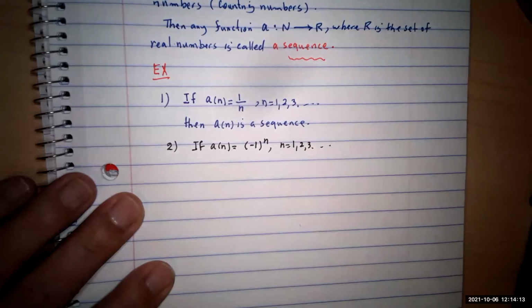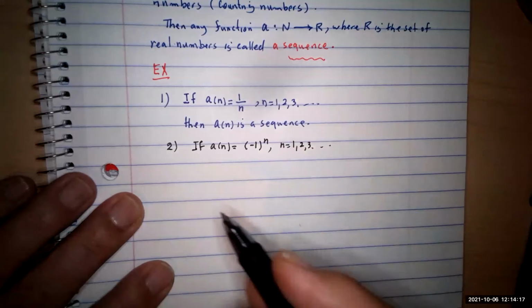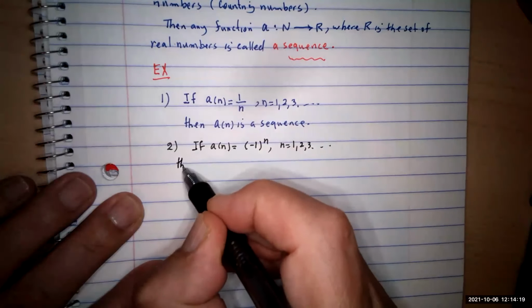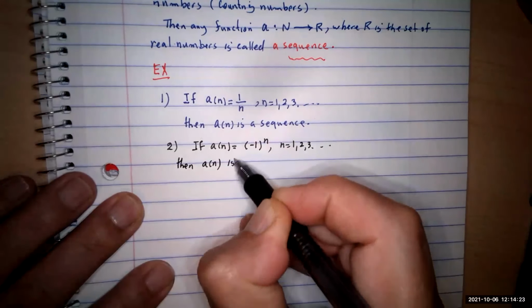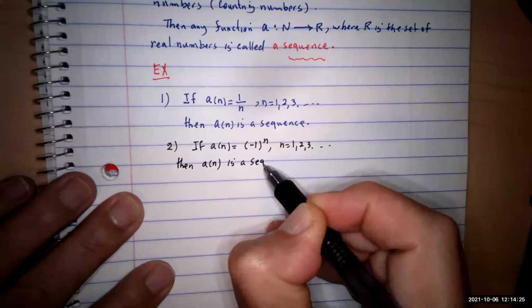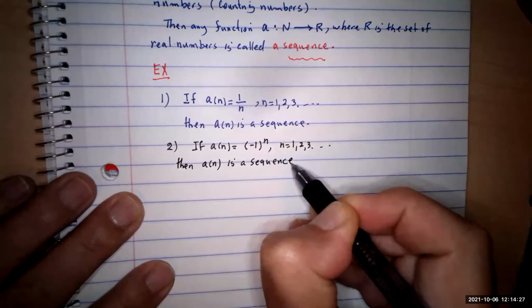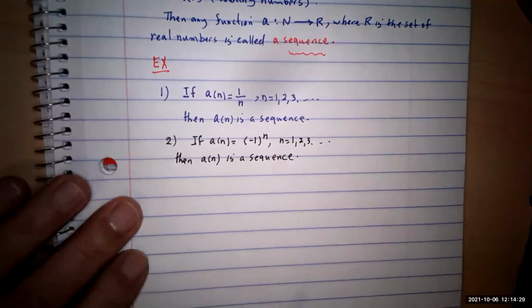If you want a of 2, it would be -1 squared, which is 1. Again, we have a sequence, a n is a sequence, a function. Any question?